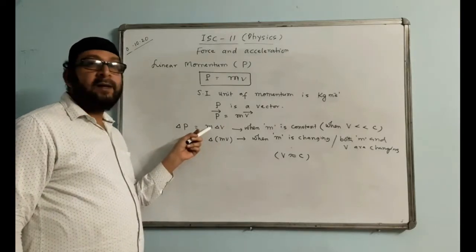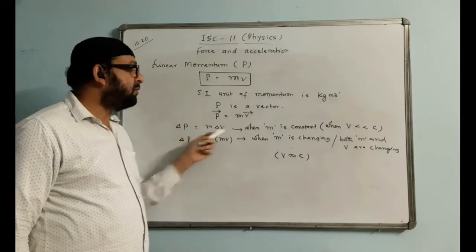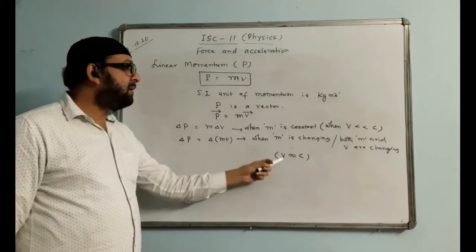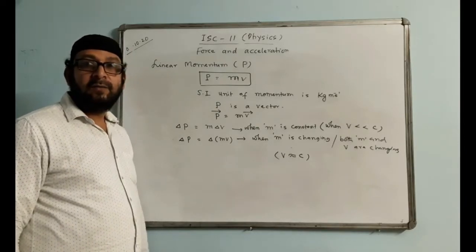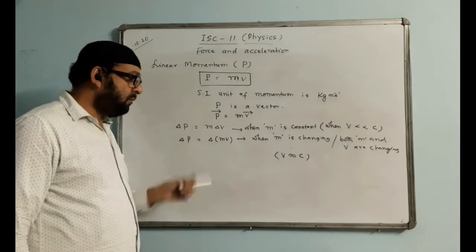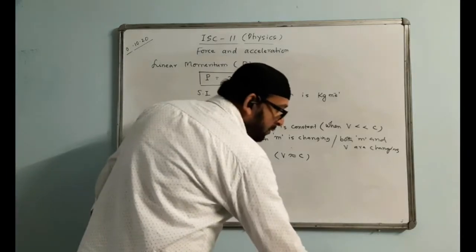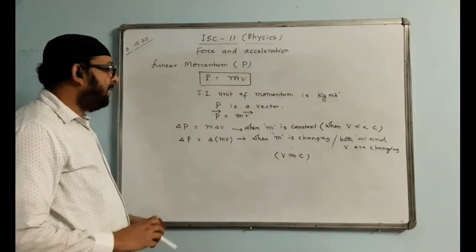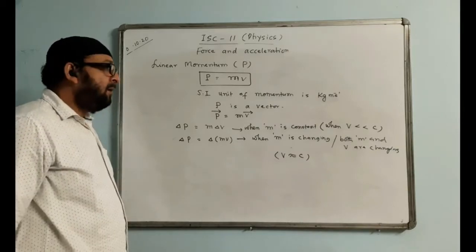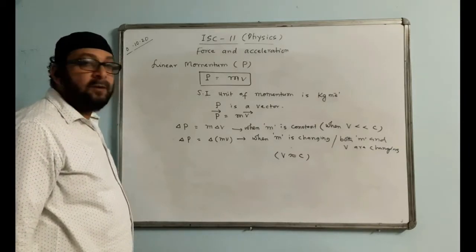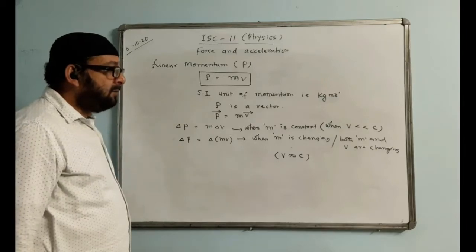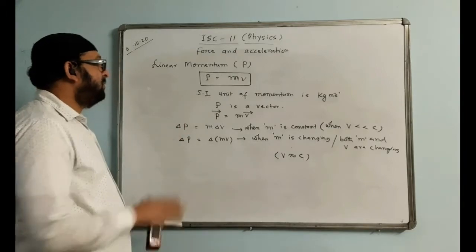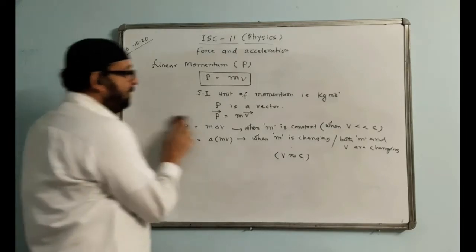This equation is only applicable when mass is constant, and where is the mass constant? When v is much less than c. The other equation is used when v is nearly equal to the value of c. So you must know these two cases very well, because a question may come on the equation for the change of momentum when the body's speed is much less than the speed of light, or when the velocity of the body is nearly equal to the velocity of light. Accordingly we have to write. So this is about momentum.